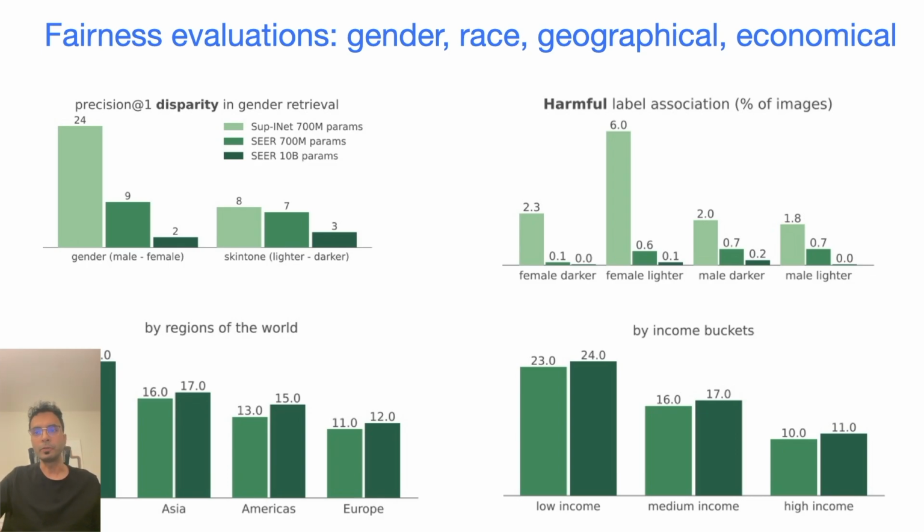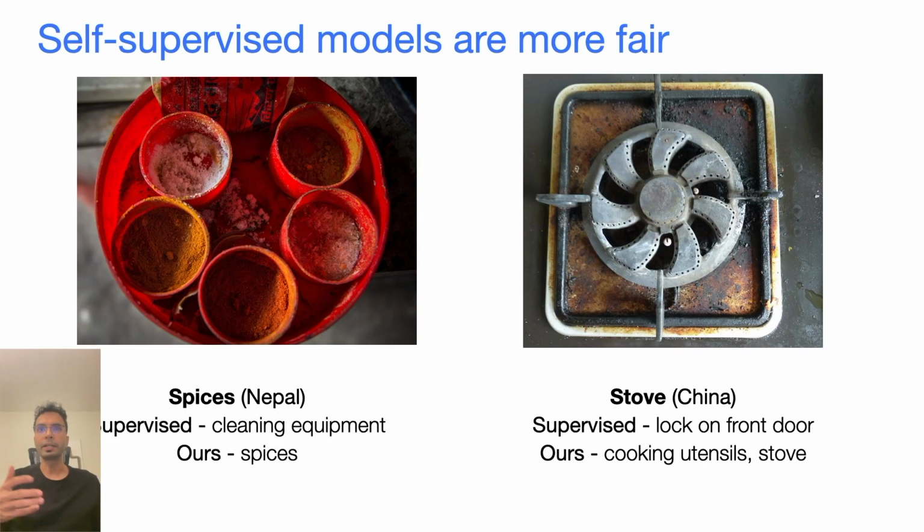These self-supervised models are also more fair when we're looking at qualitative examples. In this case, we have spices and stuff from different parts of the world, and the supervised model produces very weird predictions, whereas the self-supervised model is much better at recognizing the concepts in these images. We've also found that self-supervised models can actually graduate beyond the task that they were trained to do.